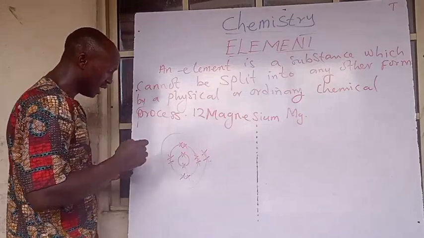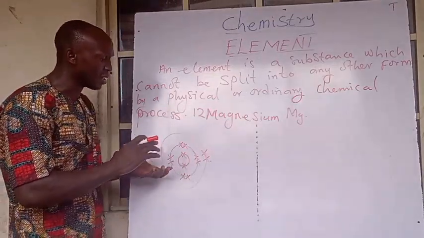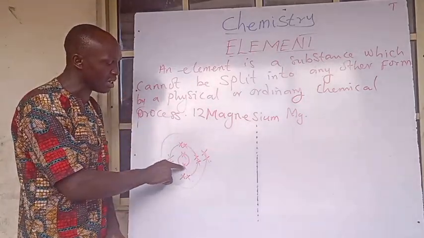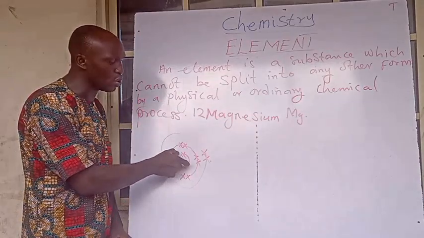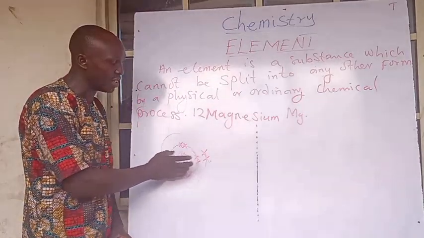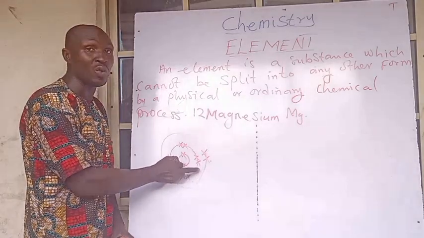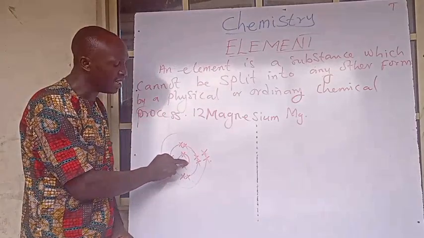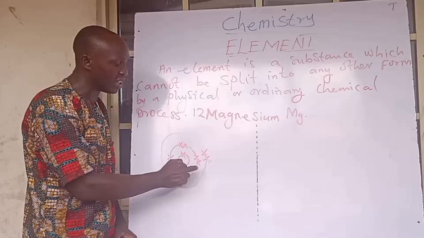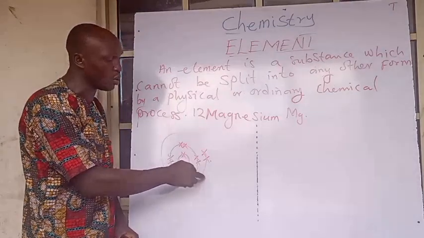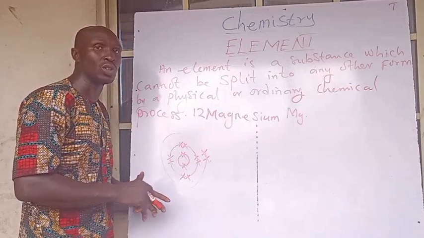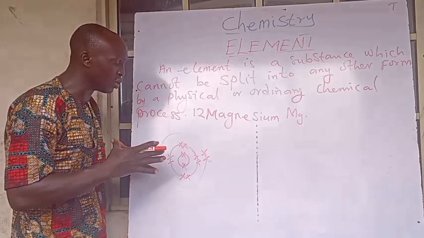When I'm talking about chemical combination, I will explain to us why some electrons are close, why some are far apart, and why some are at this point where they are. They are called energy levels. The energy level here is different from the energy level here. And we're going to see which one is stronger and which one is less strong. So we're going to see.